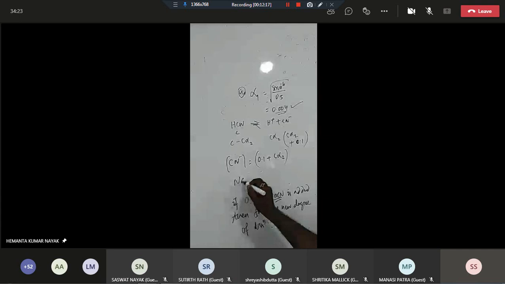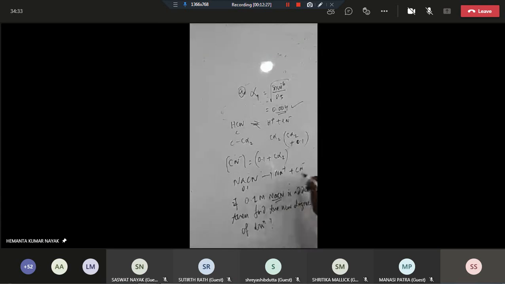Listen. From NaCN, Na+ and CN- will come. This is given as 0.1 molar. Out of 0.1 molar NaCN, what amount of Na+ and what amount of CN- will be obtained? Tell me, 0.1, yes or no? This is a strong electrolyte. It will undergo ionization completely. So CN- will be obtained at 0.1 molar.